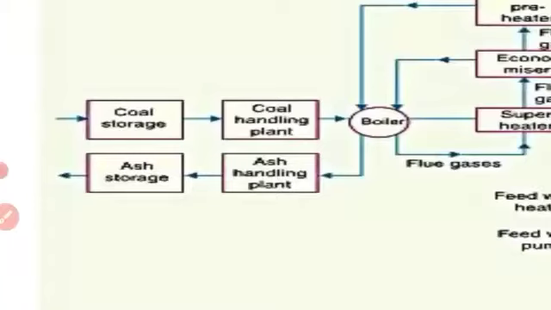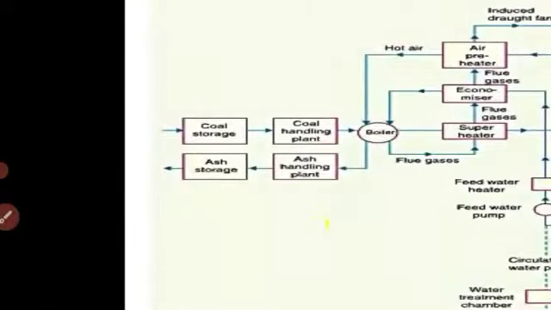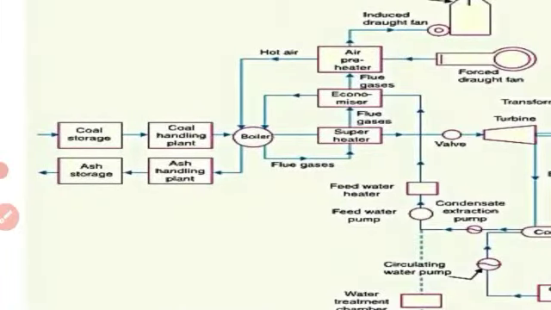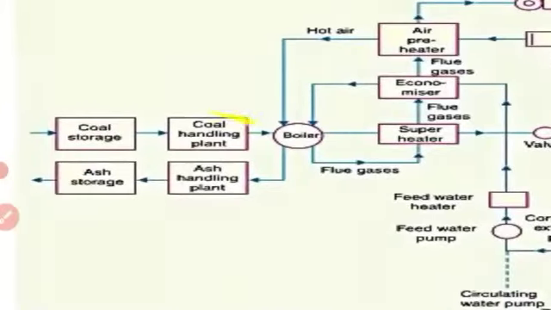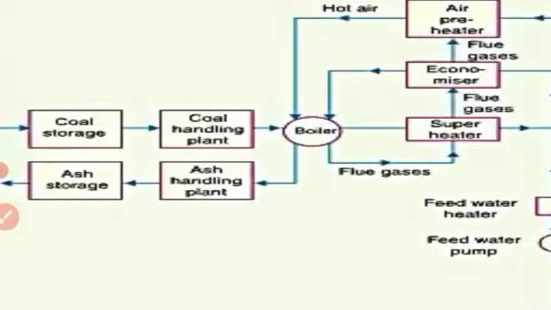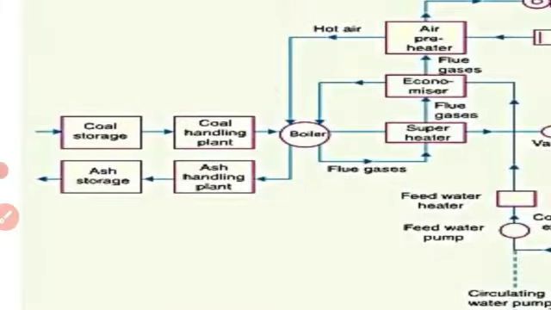Coal storage, coal handling plants. First, the coal is transported to the power station by road or rail and is stored in the coal storage plant.